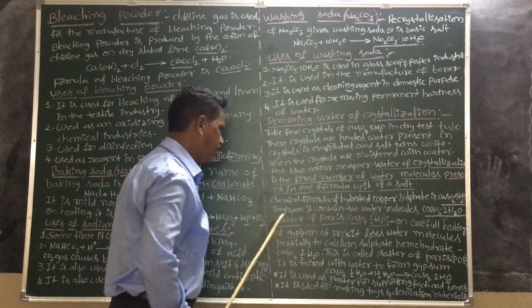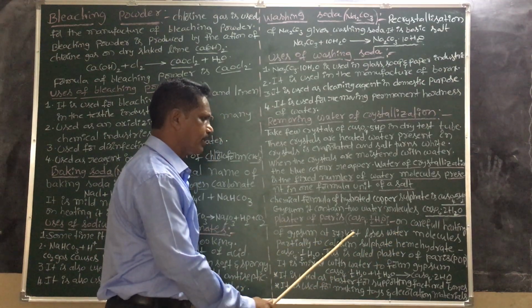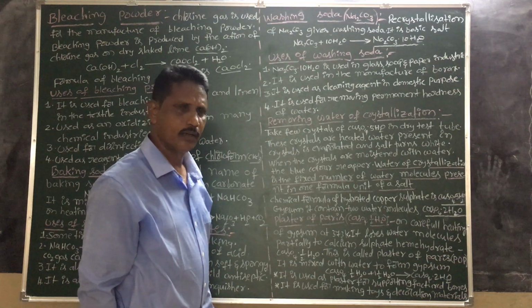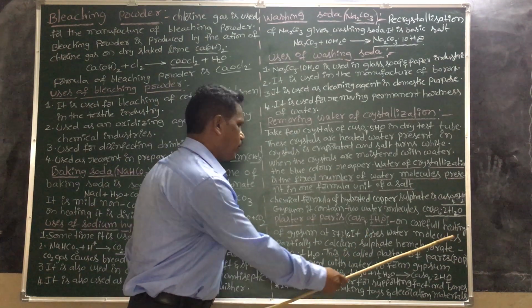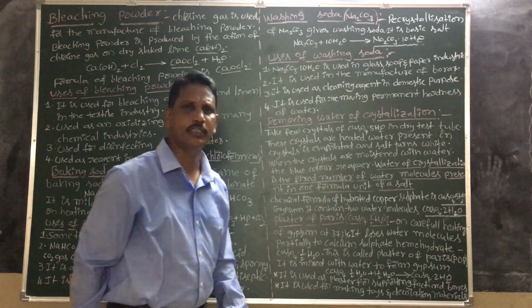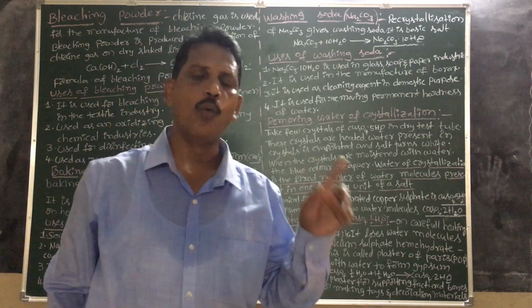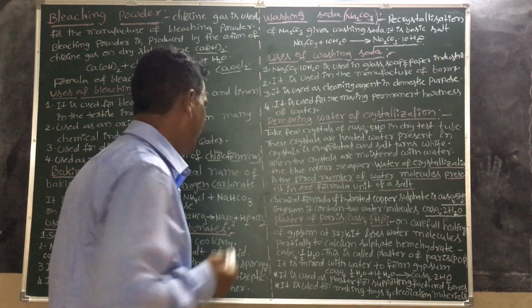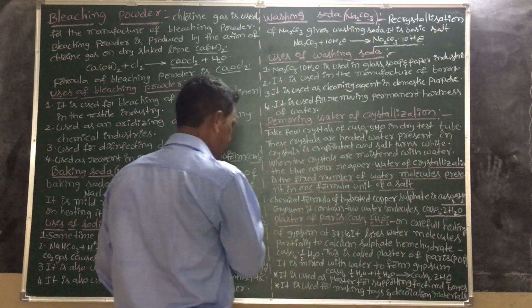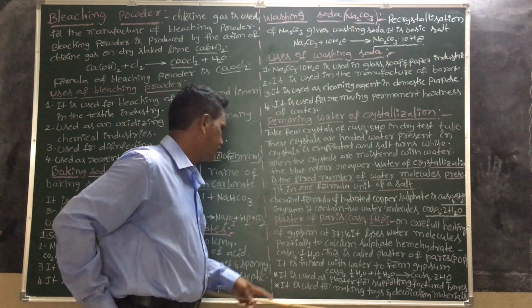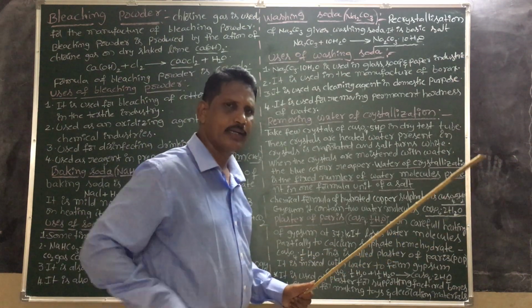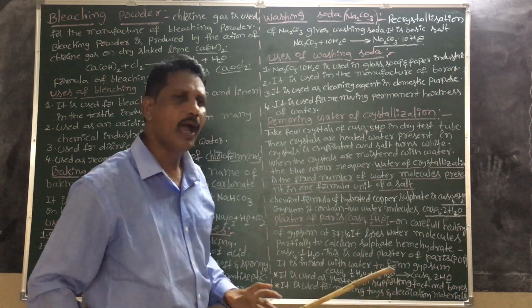On careful heating of gypsum at 373 Kelvin, it loses the water molecules partially. Partially means it loses 1.5 water molecules, giving calcium sulfate hemihydrate.